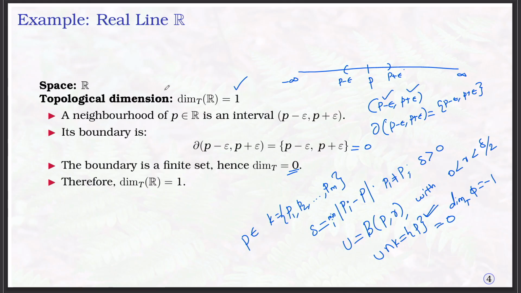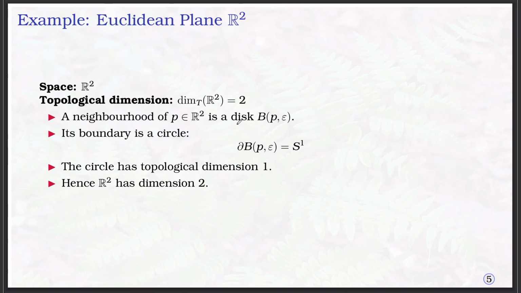That is all. Now we consider R^2. The topological dimension of R^2 is 2. That means we can take any neighborhood. If you take a point in R^2, any point, its boundary is a circle. That means we can take the epsilon radius and make a circle like this one. This is epsilon, this is our point P.